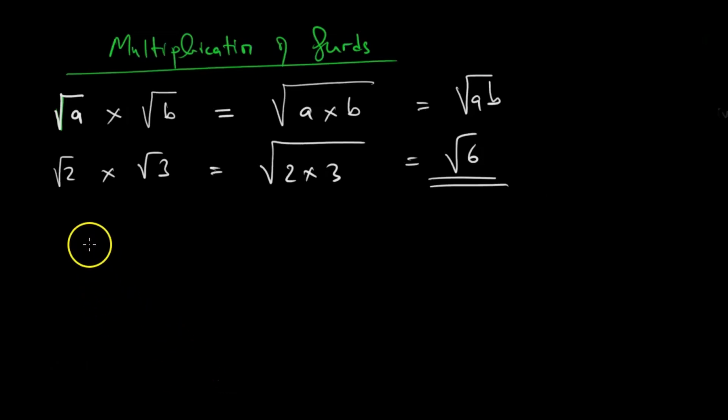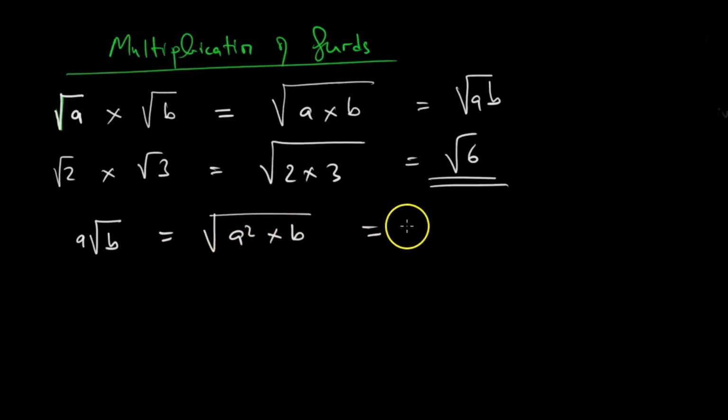Now we also have the case where we are given a times the square root of b. If we want to reverse the process, it is equal to the square root of a squared times b, which is equal to the square root of a squared b. You can understand this if we say, for example, 4 times the square root of 2.